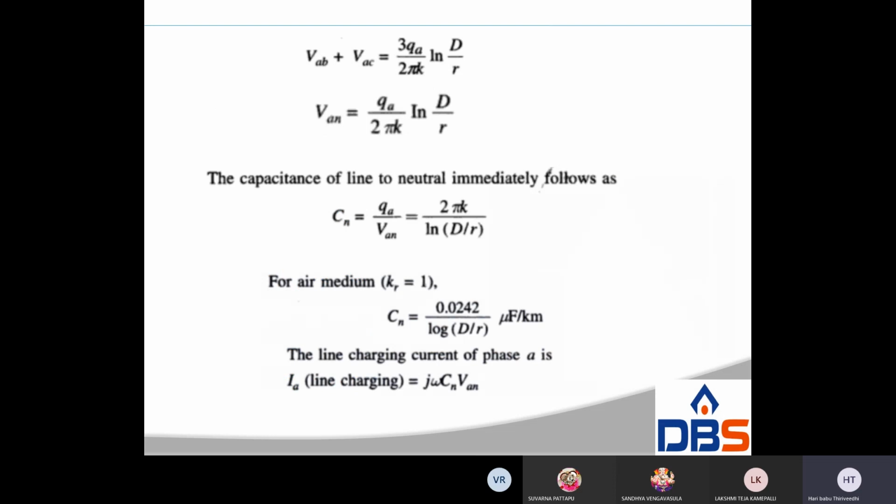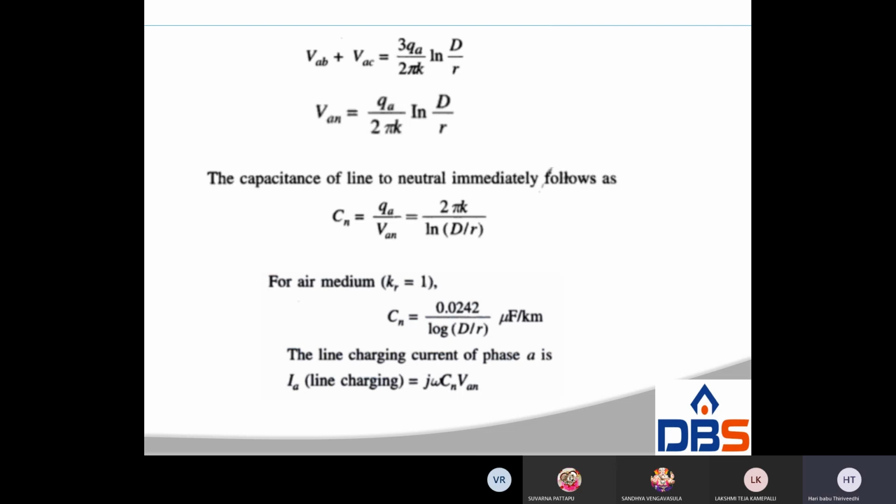Therefore, VAN is equal to QA by 2 pi k ln D by r. So once we find VA, it is QA by 2 pi epsilon naught ln D by r. Therefore, capacitance CAN is equal to QA by VA, QA cancels, giving 2 pi epsilon naught by ln D by r farad per meter.